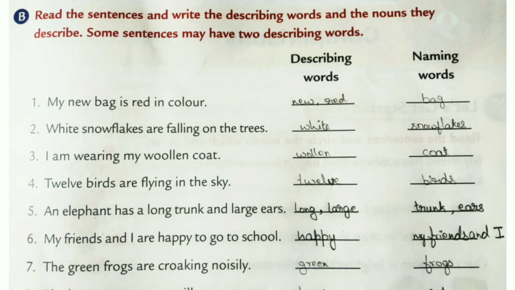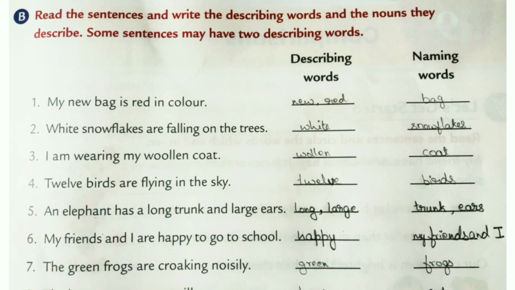Sixth one, my friends and I are happy to go to school. So here, which is the naming word? My friends and I. My friends and I is a pronoun, so it is a naming word. So how are they? They are happy. Happy is a feeling, so a feeling can also be used as a describing word. So happy is the describing word and the naming word is my friends and I.